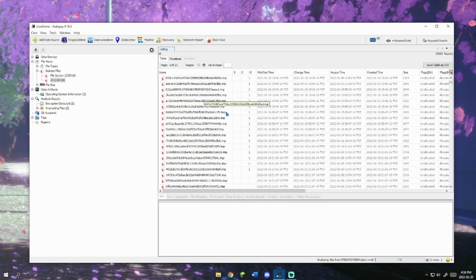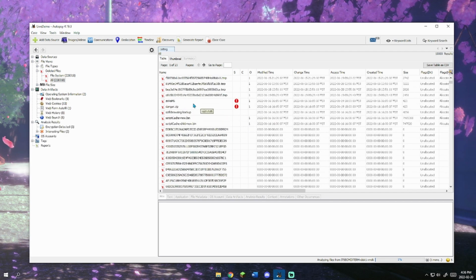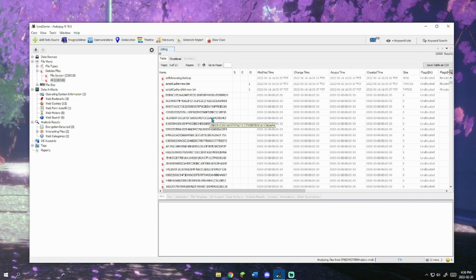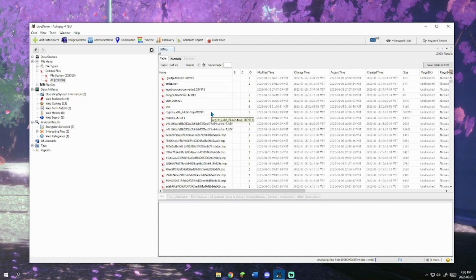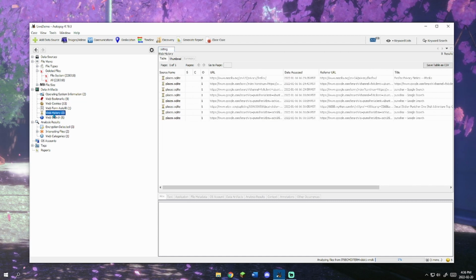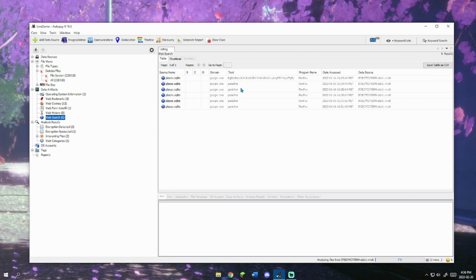So here's all the deleted files that were on the system. You could also see the web cookies, web history. Any web searches as well.